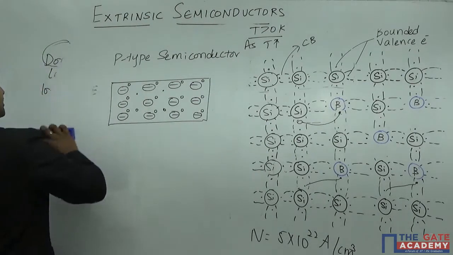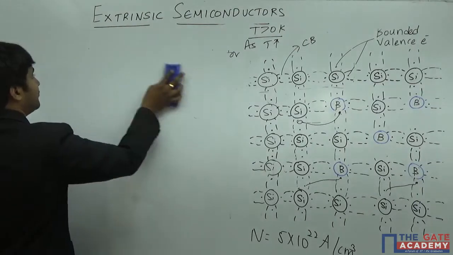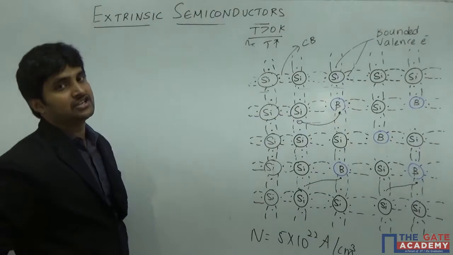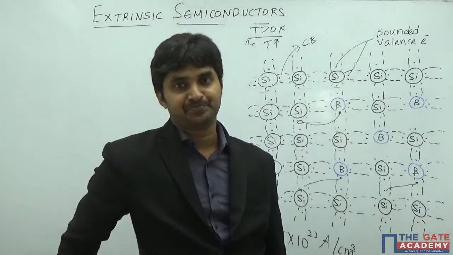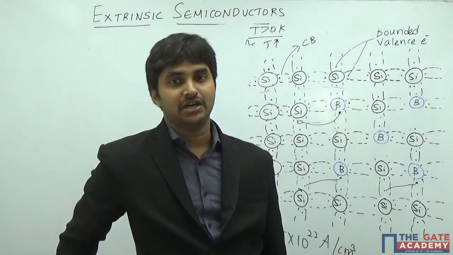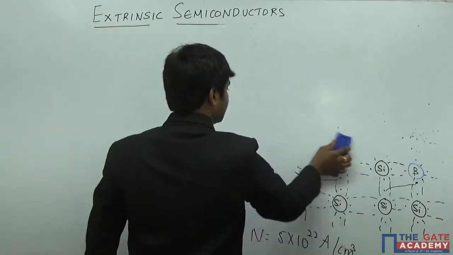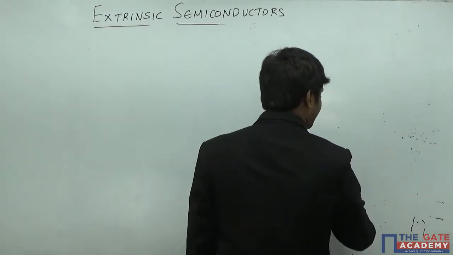So students, we have learned about both N-type semiconductor and P-type semiconductor, how they are generated. We have also learned about full dopant ionization. Generally the full dopant ionization happens around room temperature. As the temperature reaches room temperature, the full dopant ionization is complete. Now let us discuss a concept called charge neutrality, which is a very important concept.